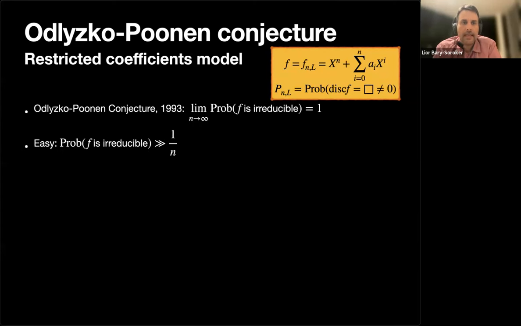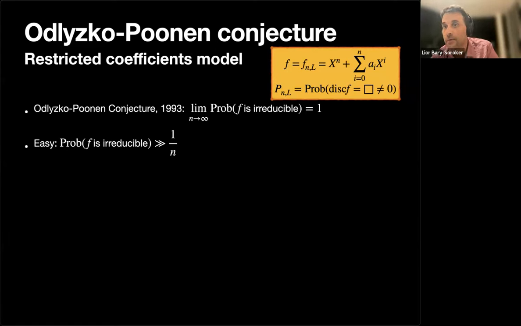Okay, and easy, for example, if we are in the case -1, 0, and 1, you can plug in x equals 3, and then you get a random number of size roughly 3 to the n. So the probability that this random number is prime is 1 over n. So essentially, you can push it back and get that the probability that f is irreducible is also 1 over n. Or even you can take a mod, you view this polynomial in mod 3, and then you don't even need analytic number theory because you use the prime polynomial theorem. Okay, so it's easy to get a lower bound for this probability, 1 over n.